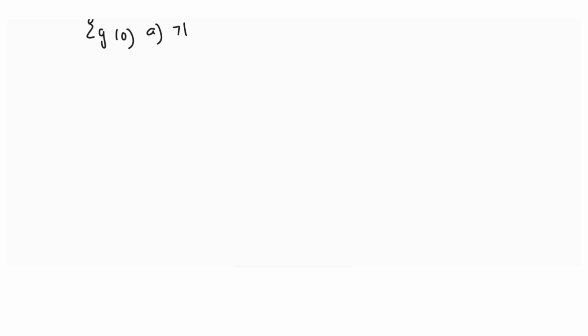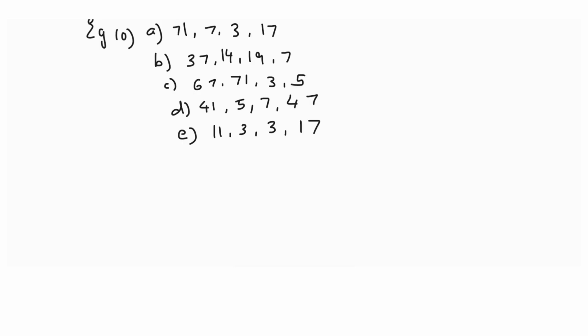There are some groups of numbers that we will observe. Students, let us have a look at these numbers. What is the first thought that comes to your mind when you see these numbers? Let us start with A: 71, 7, 3, 17. What do you think? What is common between them?